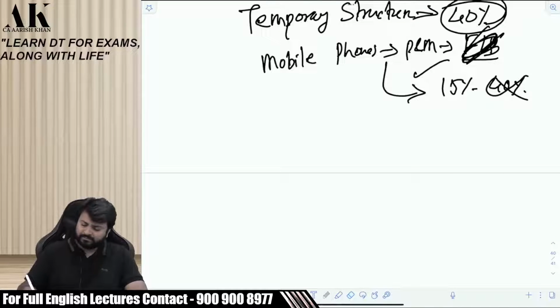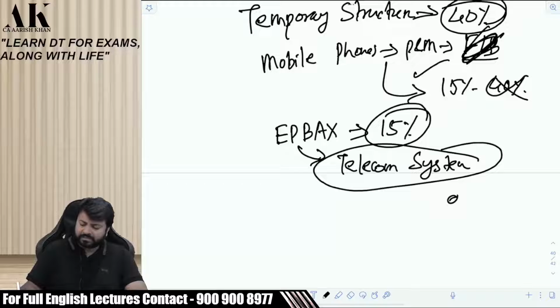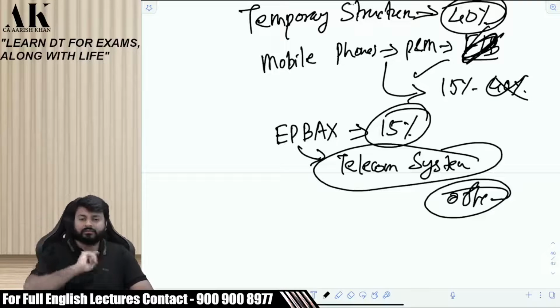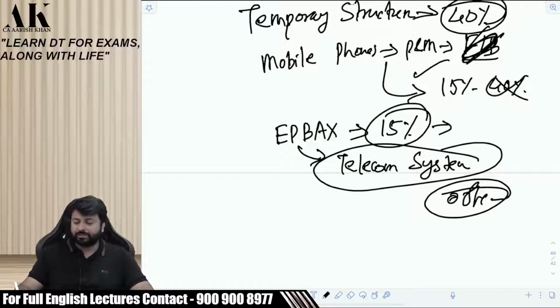And one last thing, one technical word, EPBAX. This is also depreciated at 15%. Sir, what is EPBX? This is a telecom system which is there in offices, which is there in our building also. Suppose somebody comes to our building, a guest, then the watchman calls us. Intercom, right? That is known technically as EPBX. It has some full form, I don't remember it. E stands for something, P, B, A, X each stand for something. So that is also depreciated at 15%.